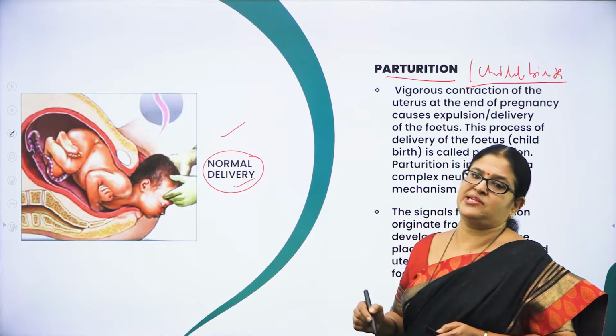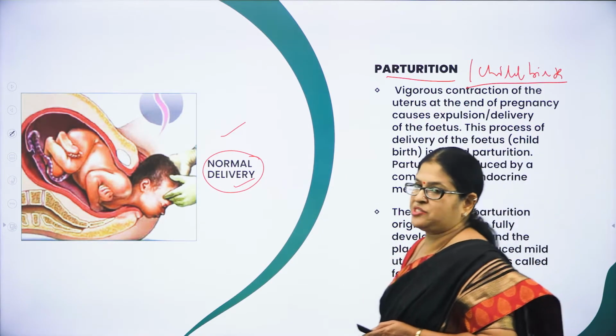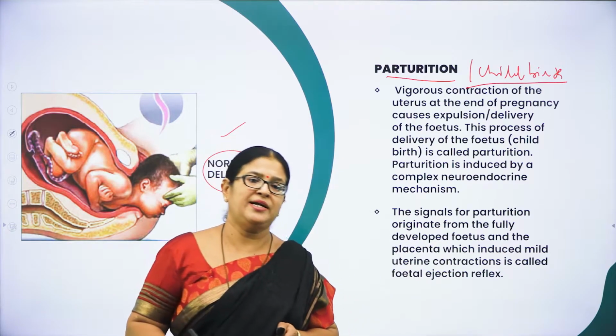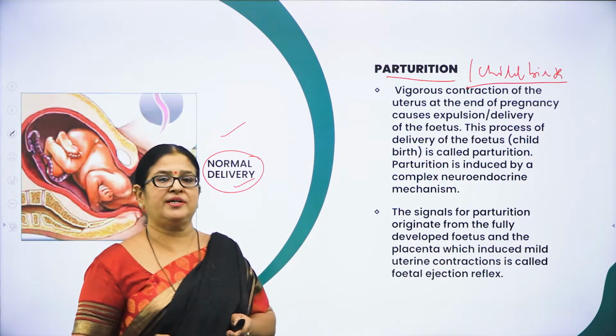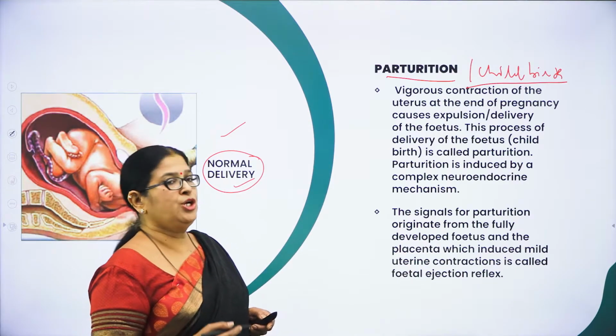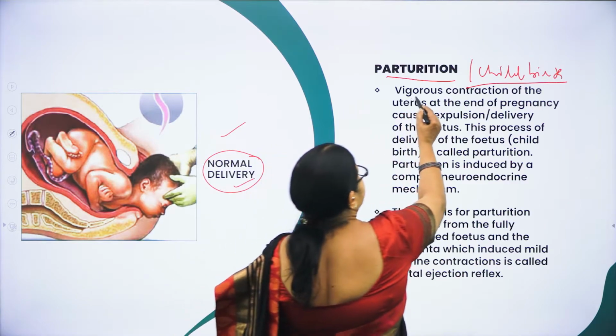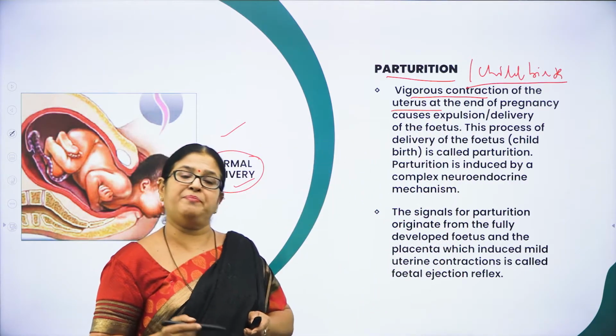Now let us understand how this parturition takes place. As I said, what is parturition? Parturition is nothing but childbirth or the delivery of the baby. What happens during this very important event of sexual reproduction? You observe vigorous, very strong contractions of the uterus at the end of the pregnancy.